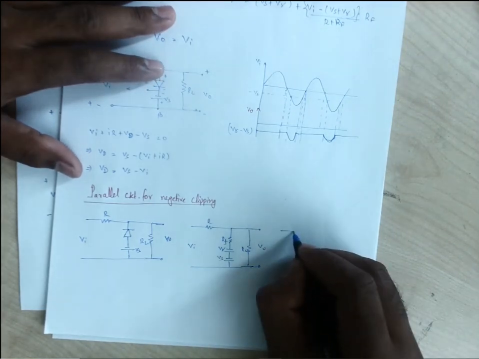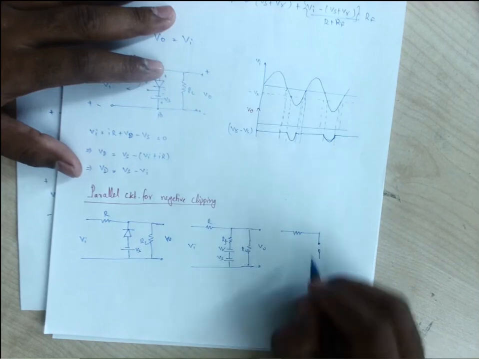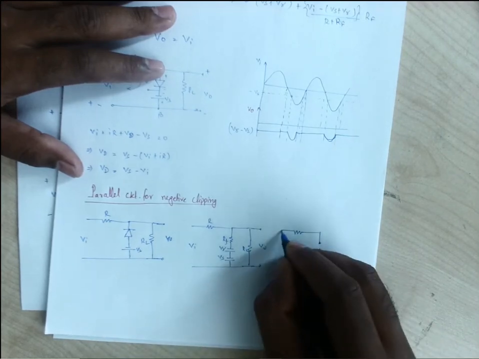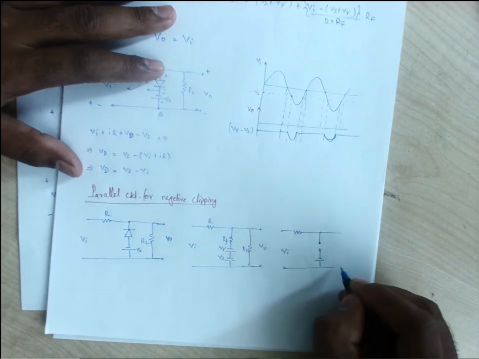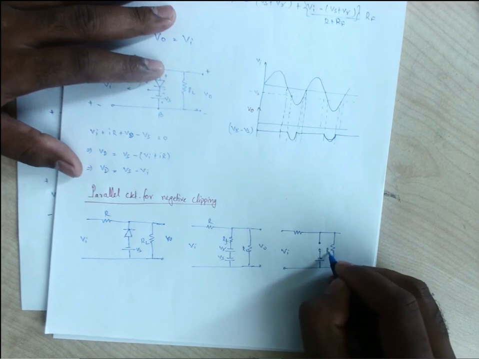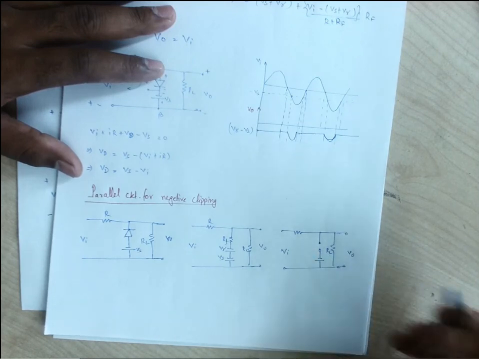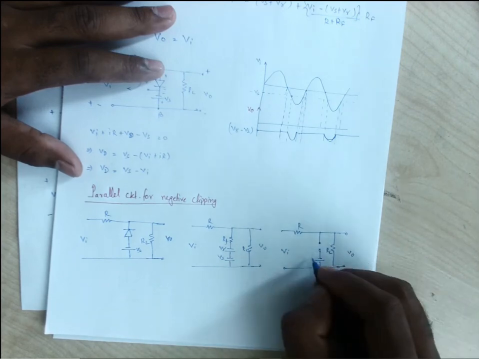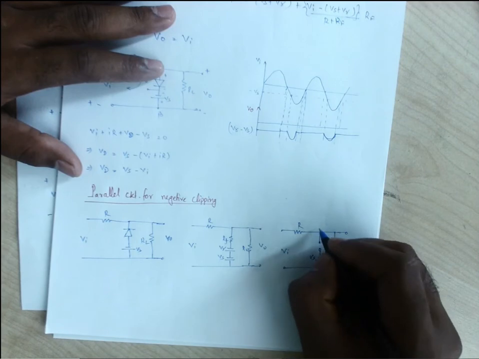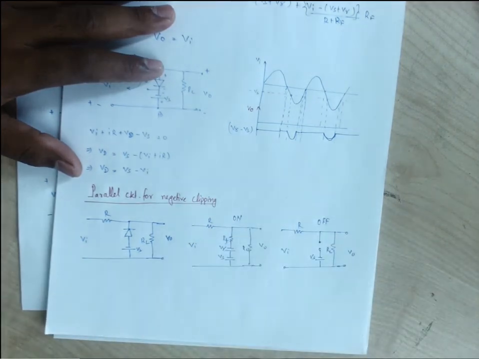Under the off state, the diode is off, open circuit. This is Vs. It is the off state, it is the on state.